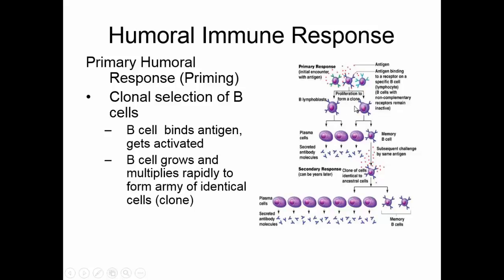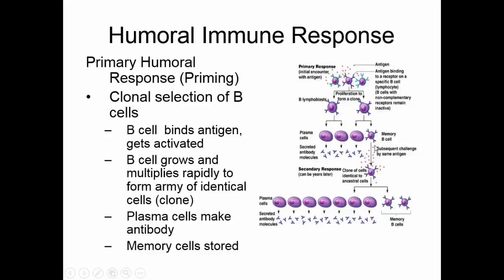It grows rapidly and it clones, it divides. We get plasma cells, which are going to make antibody, and we will get some memory cells. The memory cells will be stored for later.